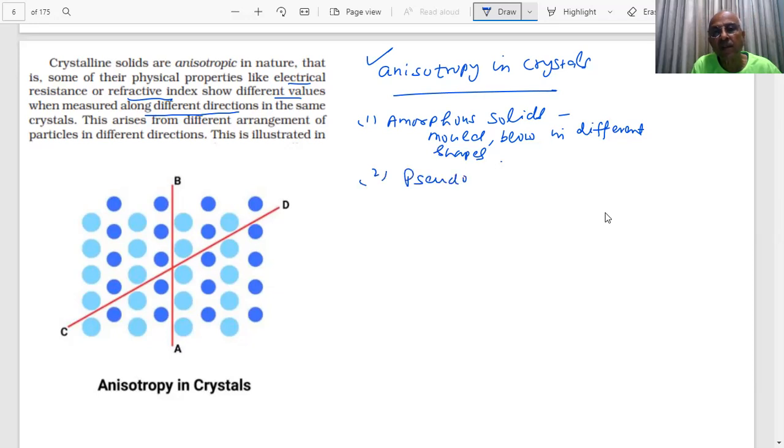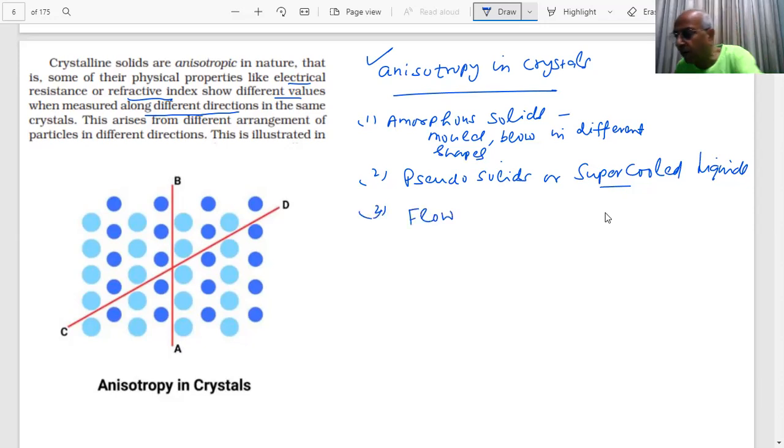Pseudo solids or super cooled liquids, because these can flow, students, amorphous solids can flow. Glass panes fixed in windows of old buildings, you can see that they are thicker at the bottom. Although they do flow, their flow is slow.